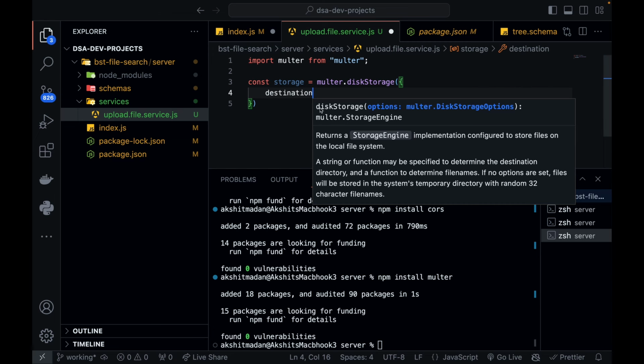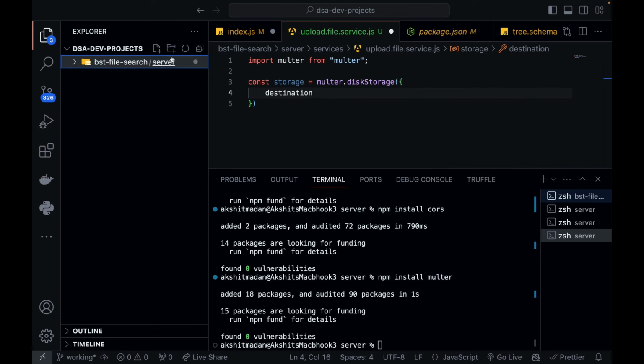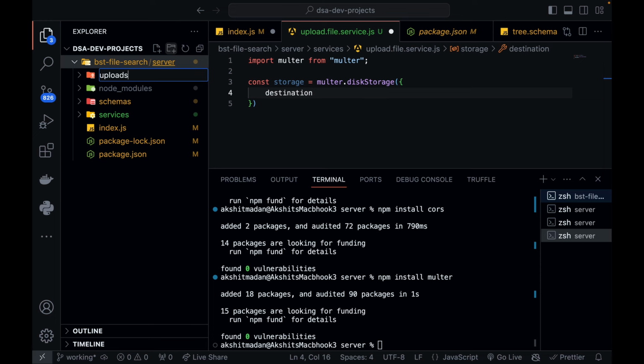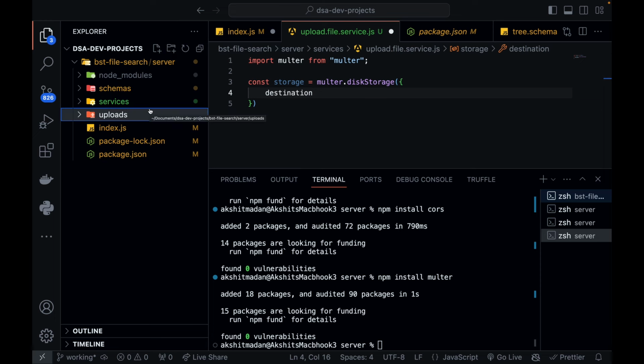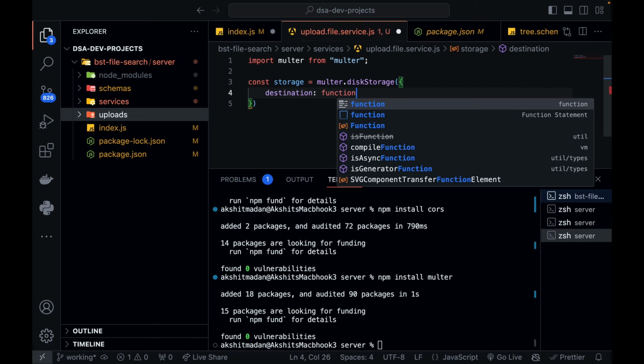So for now, instead of uploading the file on an S3 bucket, I'm going to store it in my local itself. Like I created the services folder and schemas folder, in my server I'm going to create one uploads folder, which is going to hold my uploaded files. So the destination is going to be nothing but the uploads folder which I just created. And even if you were creating a service for uploading to an S3 bucket or any kind of object storage service, you will still first be uploading the file to your local server and then pushing it to the S3 bucket, right?